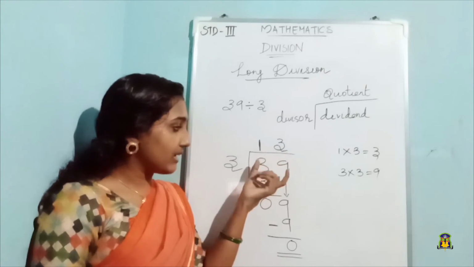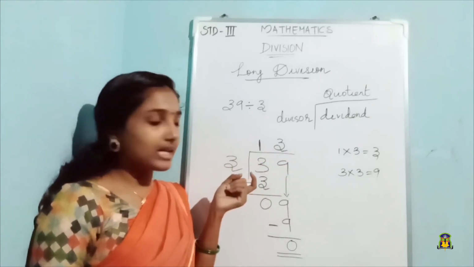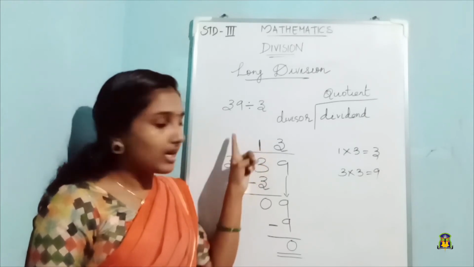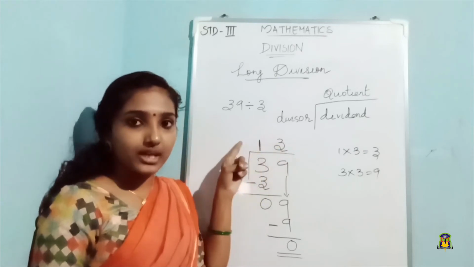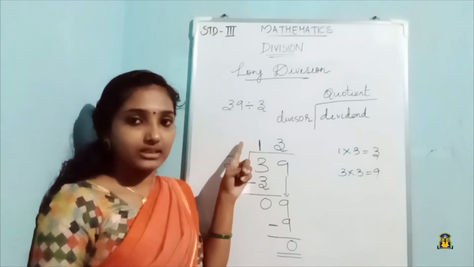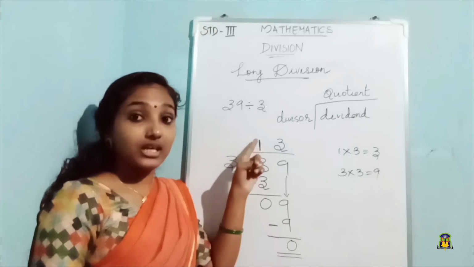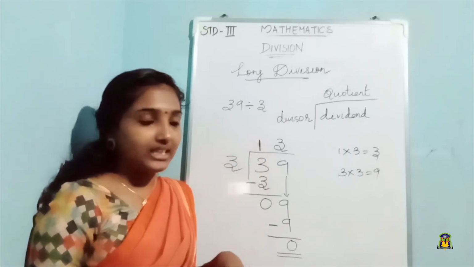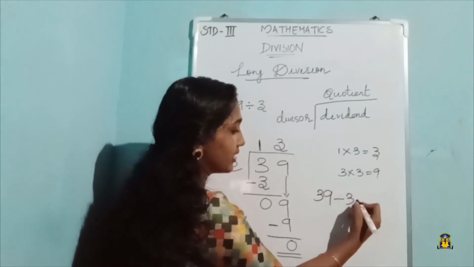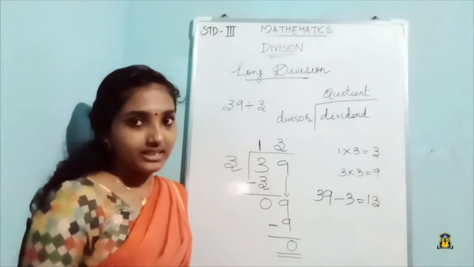Okay, so we divided 39 by 3. And what is our answer? Here on the top, we have got 2 digits, 1 and 3. And this together makes the quotient. 1 and 3 together makes 13. So our answer is 13. So 39 divided by 3 is equal to 13. That is, our quotient is 13.